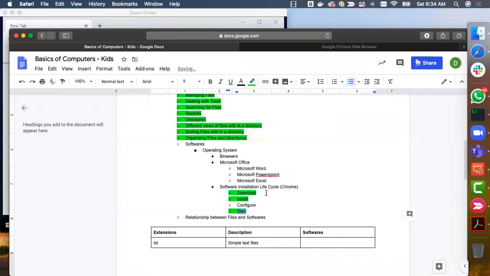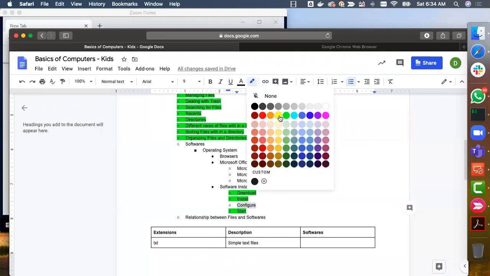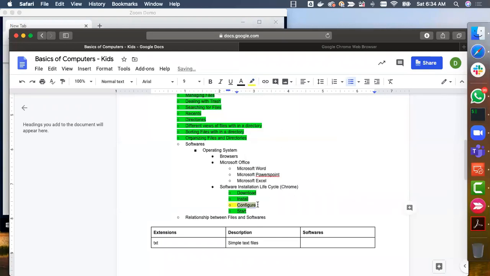Okay, we'll come back to configure several times in the future, and hence as I have covered it up to an extent, I am highlighting it in the yellow color. Okay, so we have covered quite a bit of information with respect to softwares.